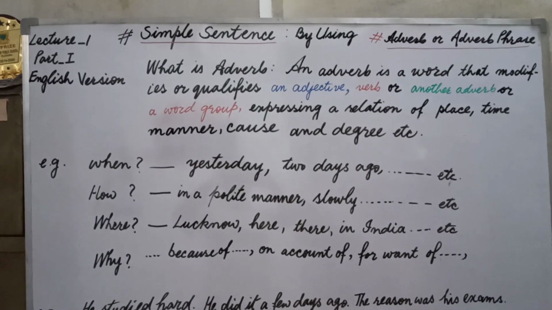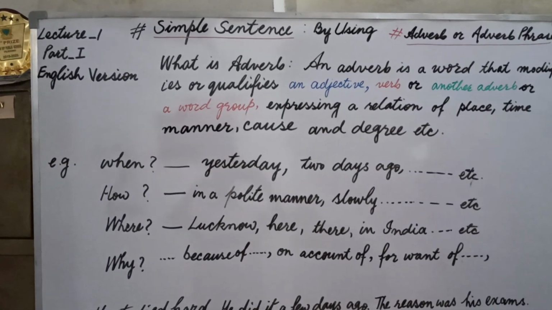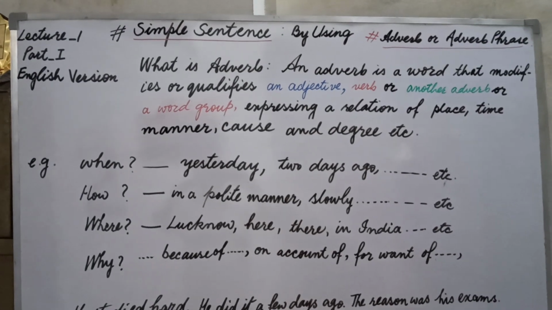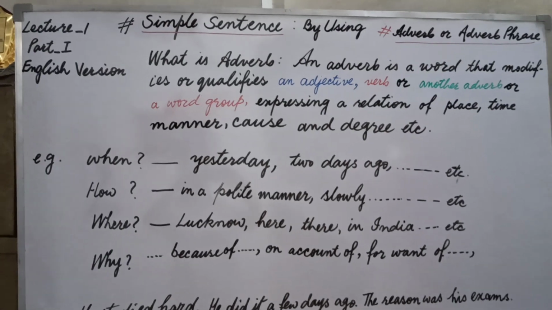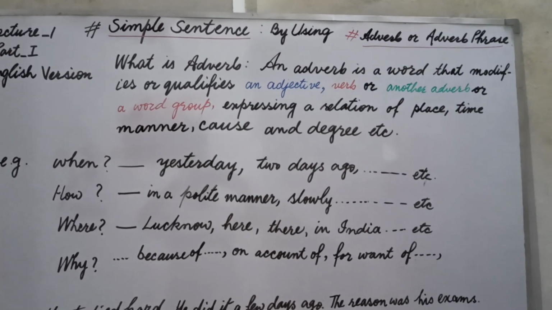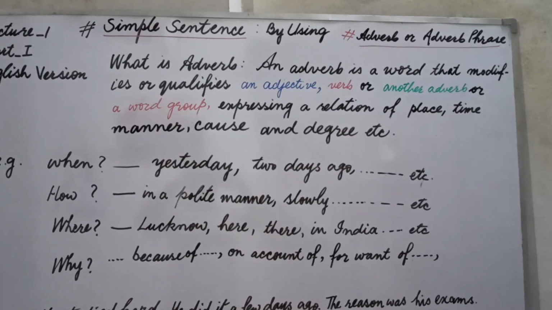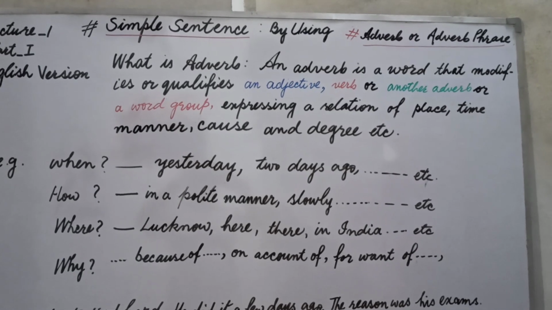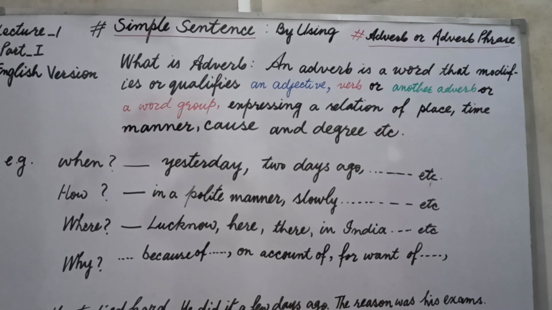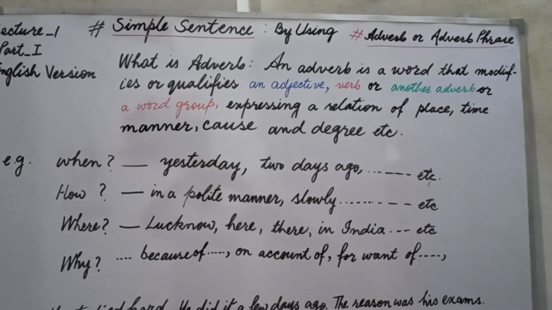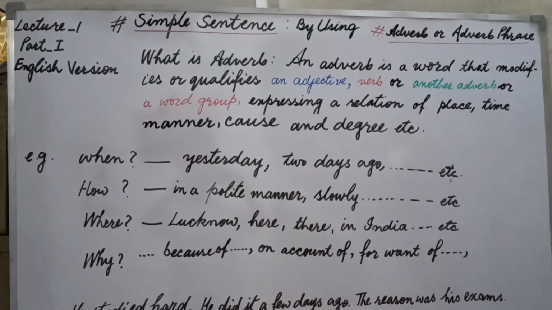Now our second part will be: what is an adverb and what is an adverb phrase. Before we synthesize into simple, let's understand what is an adverb. Let's begin. An adverb is a word that modifies and qualifies an adjective, verb, or another adverb. And not only this, but a word or group expressing a relation of place, time, manner, cause, and degree.